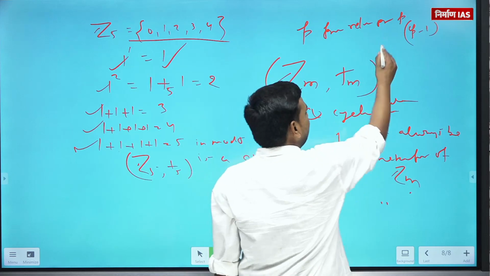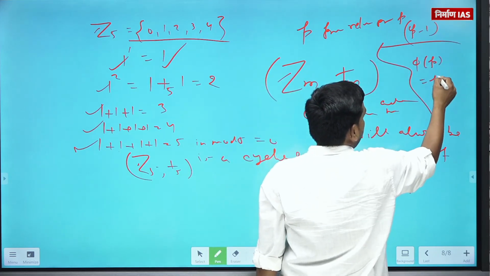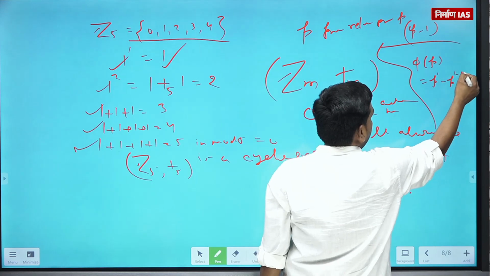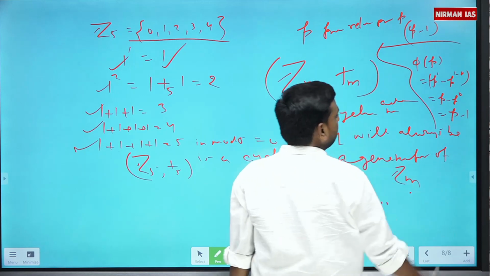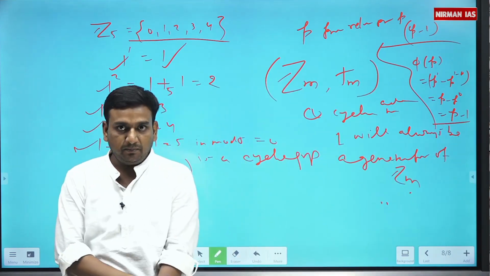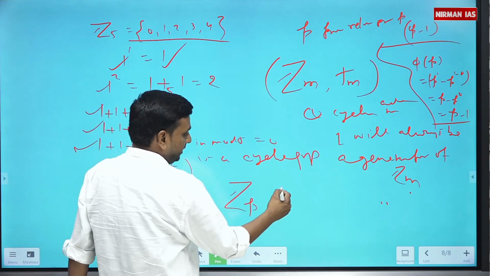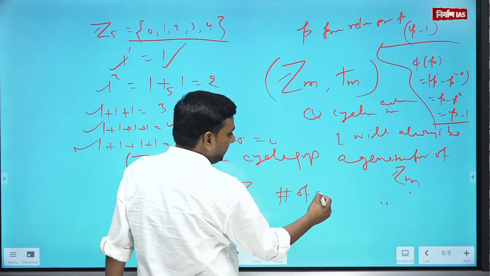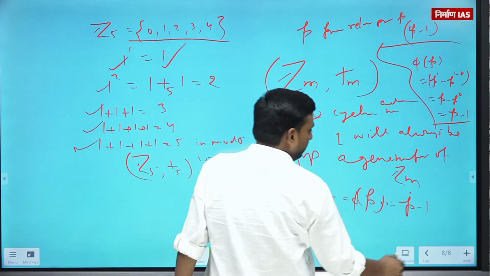This you can calculate. φp बताया ना अभी. φp will be what? p raised to the power 1 minus p raised to the power 1 minus 1. So p minus p का power 0, 1, that is p minus 1 only. So if p is a prime, then Zp के लिए number of generators कितने हो जाएंगे बेटा? φp, that is p minus 1 only.